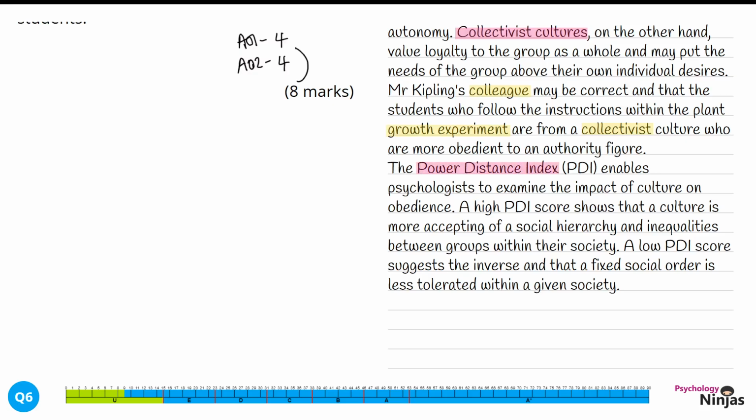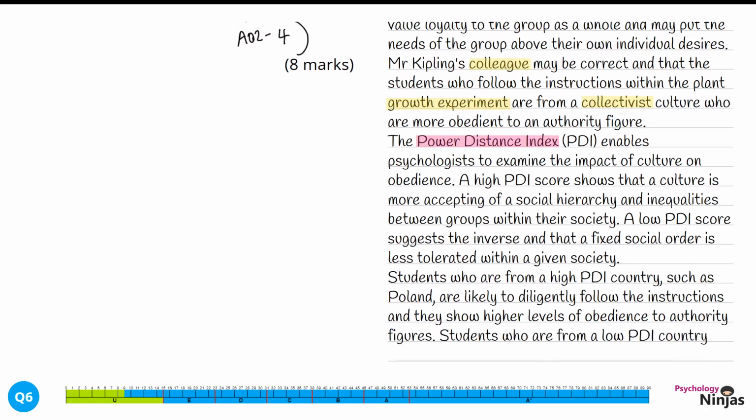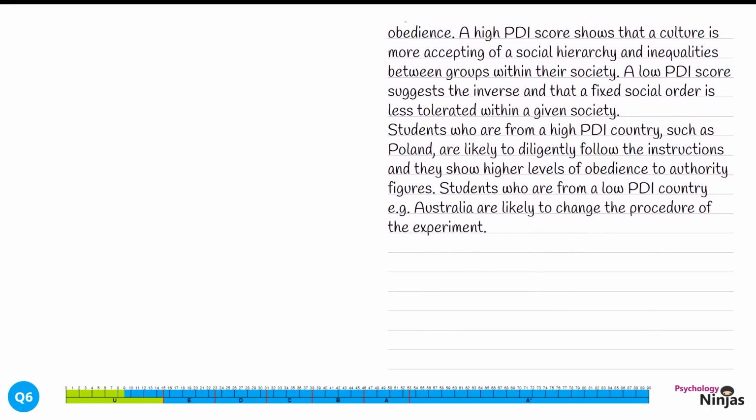We've talked here about the Power Distance Index being really clear about the difference between a high and low PDI score. Next, we're going to apply this to our STEM. Students who are from a high PDI country, such as Poland, are more likely to diligently follow the instructions, and they show higher levels of obedience to authority figures. Students who are from a low PDI country, e.g. Australia, are likely to change the procedure of the experiment.